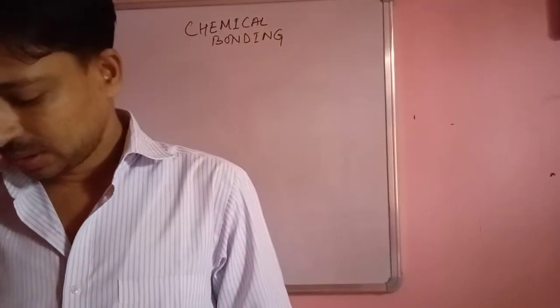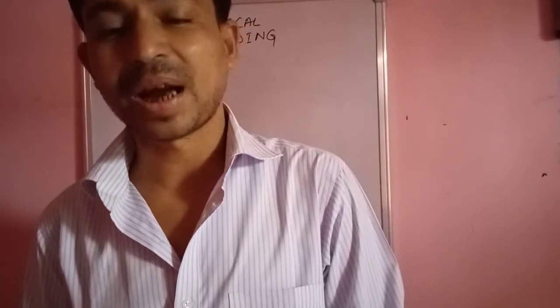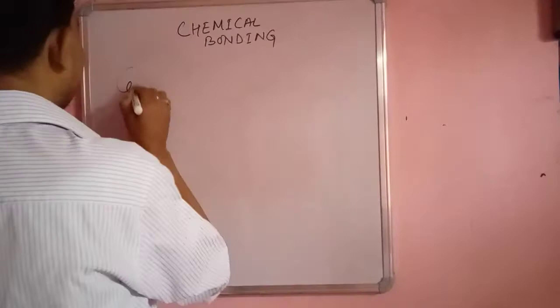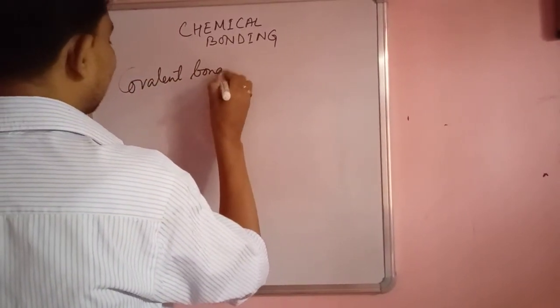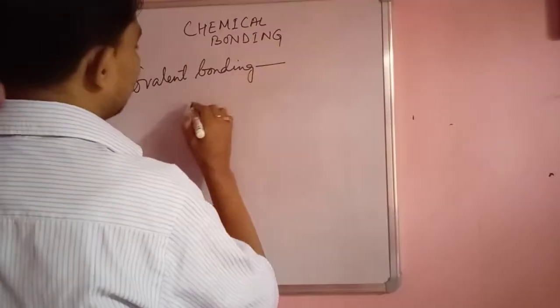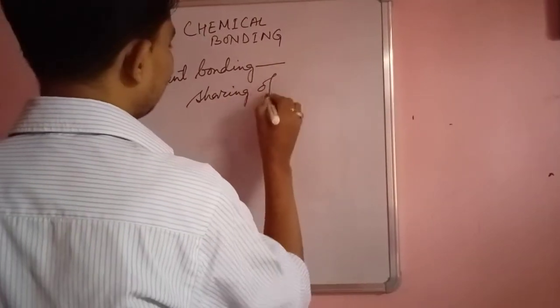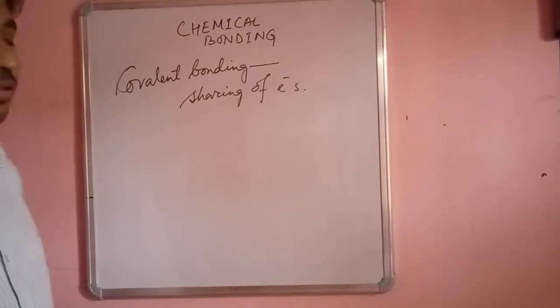Okay, now we are going to the next part of our chemical bonding concept, that is the next mode of chemical bonding, called covalent bonding. So covalent bonding, as we know from our childhood knowledge, involves sharing of electrons.